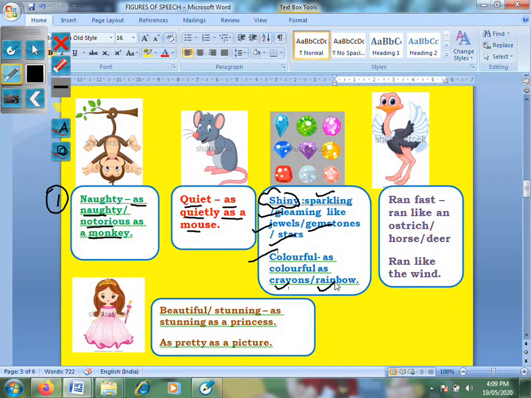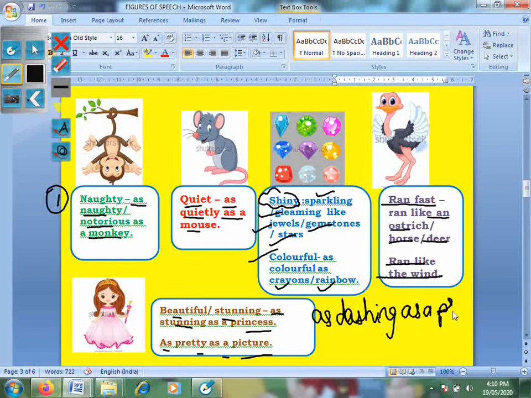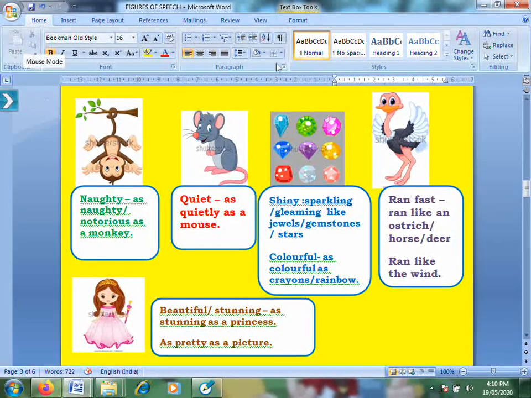Now, the next one is ran fast. You ran like an ostrich, horse, or deer. You can also say ran like the wind because the wind moves really fast. And then you have beautiful or stunning. You have as stunning as a princess, as pretty as a picture. But for boys, you remember as dashing as a prince or an actor. Very important. Okay, so remember to add in your notes when you take this down.